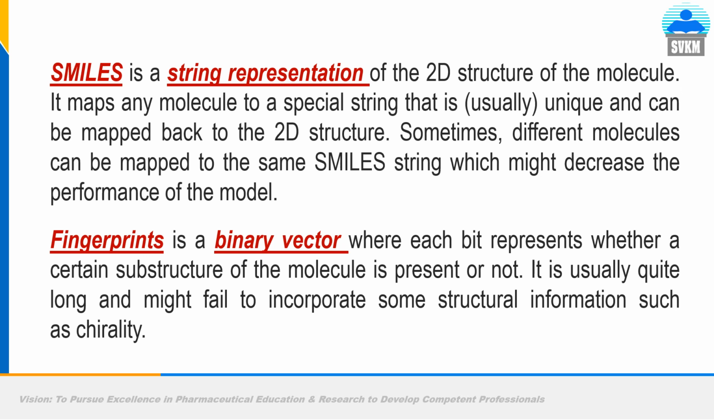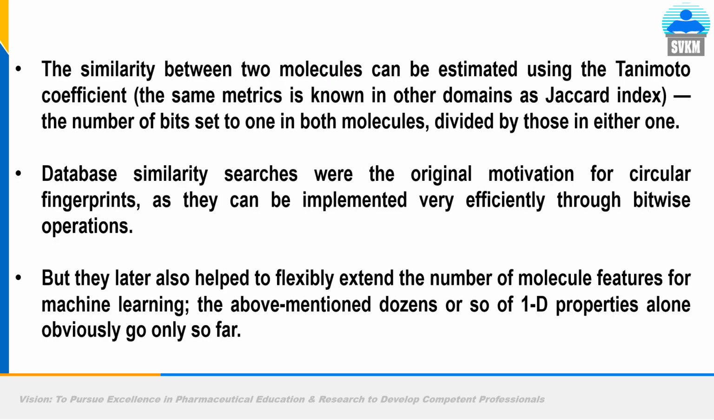Another is fingerprinting. It is a binary vector where each bit represents whether a certain substructure of the molecule is present or not. Each bit means each small square you have seen. If it is a black square, or if we mention 1, it means that particular bit or small square represents some substructure or feature. If it is not there, we show it by a blank square or by 0. This is a fingerprint.